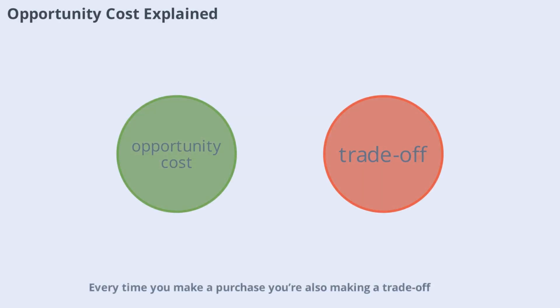Every time you make a purchase, you're also making a trade-off. The concept of opportunity cost is central to understanding budget constraints. When you spend money on one item, you give up the chance to buy something else. For example, if you buy a new pair of shoes, you might have to skip going out for dinner. Budget constraints force us to weigh these trade-offs and make choices that best satisfy our needs and wants.